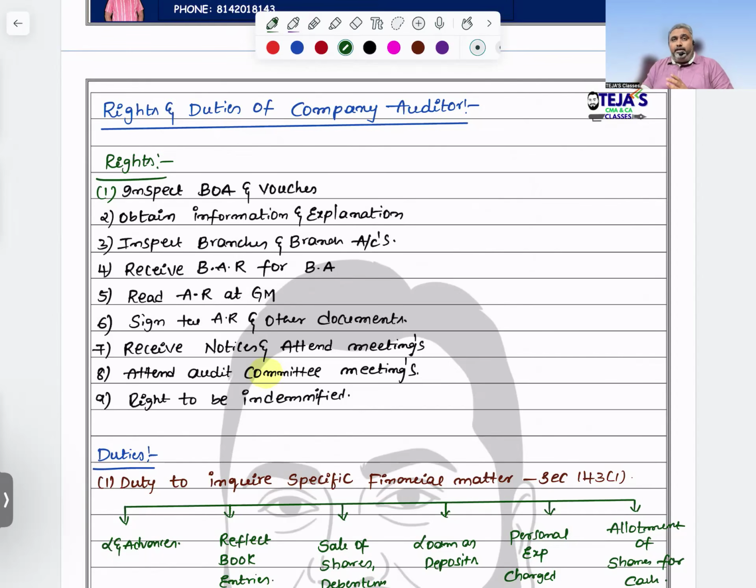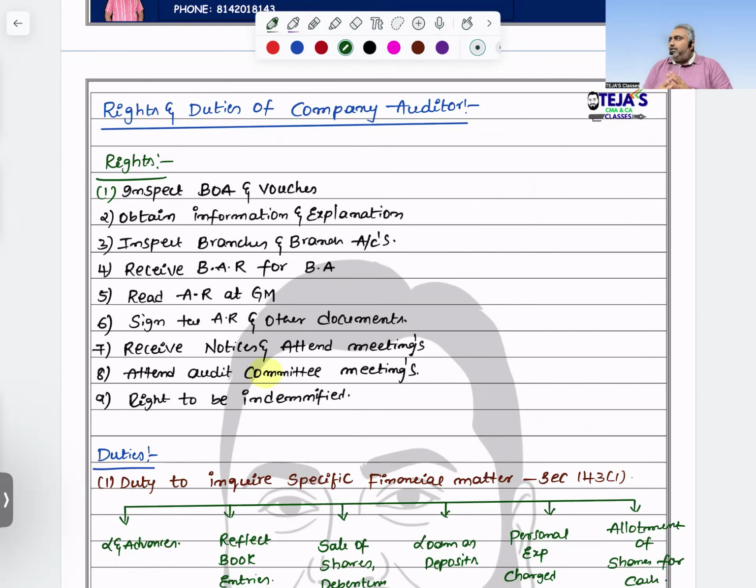Suppose if the company has an audit committee, then the recommendation will be given by whom? Audit committee itself. Appointment includes reappointment also. Audit committee will give recommendation, either individual or firm name, to the board of directors. Then board of directors, with the consent of members, will appoint the auditor. This is regularly will do.